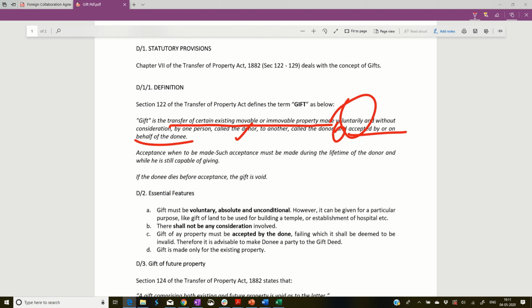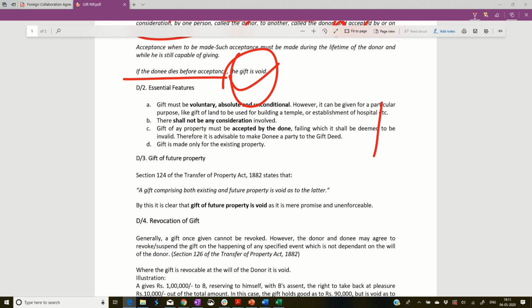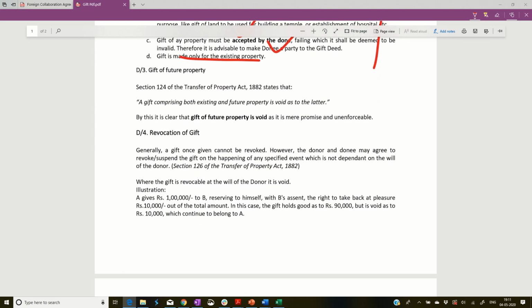So they have to accept it, and if such acceptance has not been given and he dies before that, then the gift shall be deemed void. So what are the essential features of a gift? It has to be voluntary, absolute, and unconditional. There shall not be any consideration involved, and it shall be accepted by the donee, and it shall be made only for existing property. Any gift of future property shall be void.